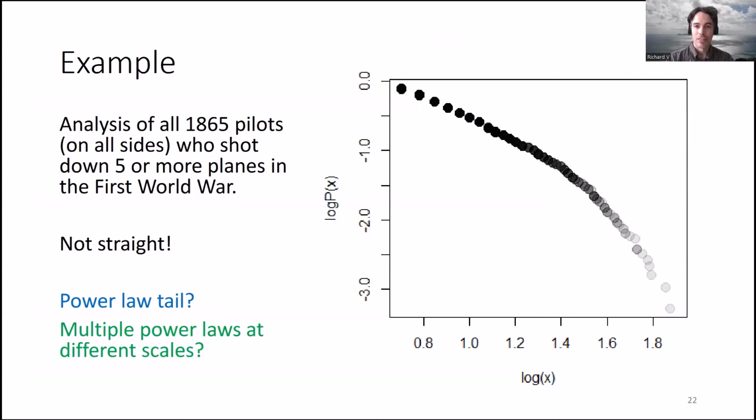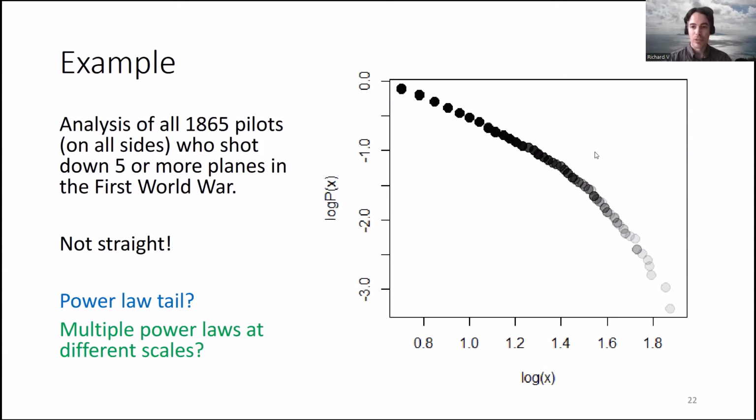I plotted it. Well, I only had the data for people who shot down 5 or more planes, which is fine, because remember that power laws are only supposed to hold for large values of the quantity you're looking at. And I plotted it, but in this case, I didn't see a straight line. I saw a kind of kink here. So I wouldn't say this data is following a straight line. It doesn't look like a power law to me.